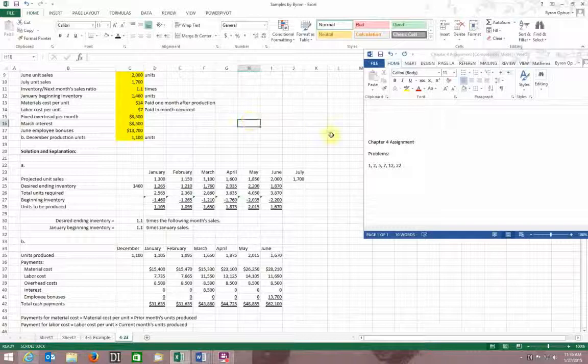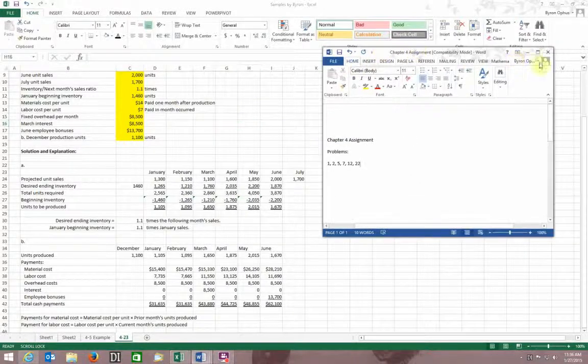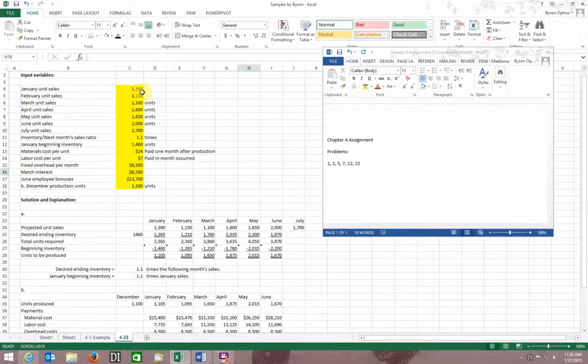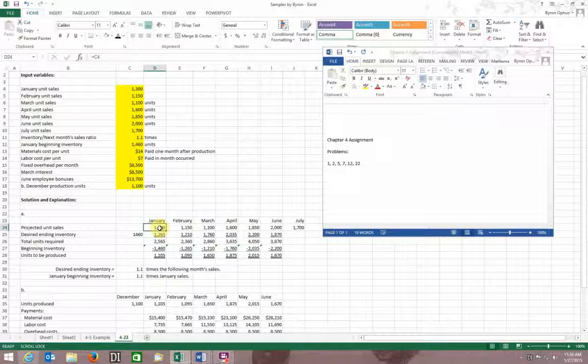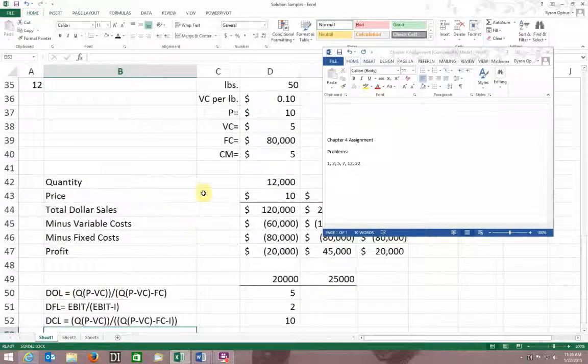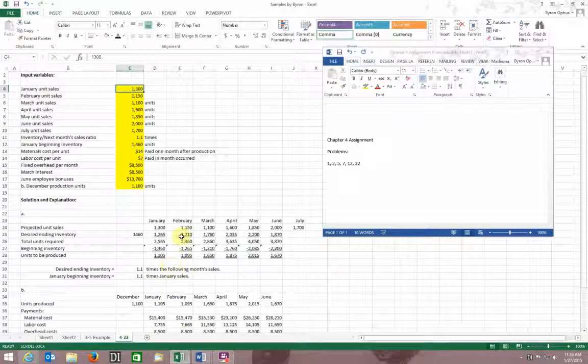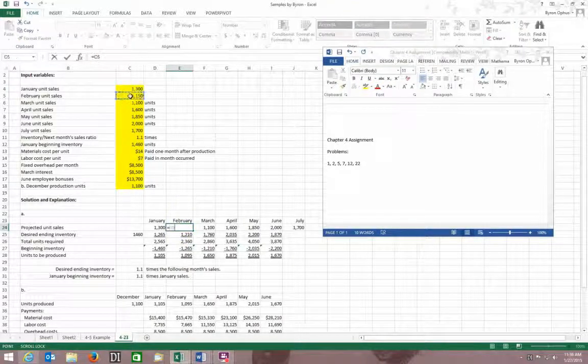Now my machine's not wanting to go where I want it to. I'm sorry. Go up here. So I've got my numbers from up above, and I can plug those in. I could link those, right? I could say this is equal to C4. Yikes. What the heck did that take me to? I don't know. Wow. This one is equal to C5, etc. Okay. However you do it, and you can plug those in manually if you want.